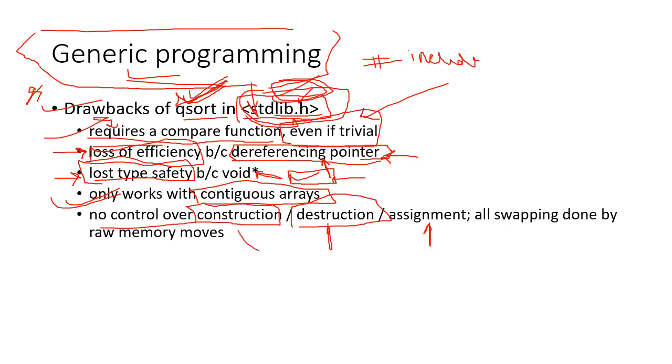So we basically don't have any control over it. And all swapping is done by raw memory moves. These are the major drawbacks of qsort in stdlib.h, so whenever we are using it, we should avoid qsort.